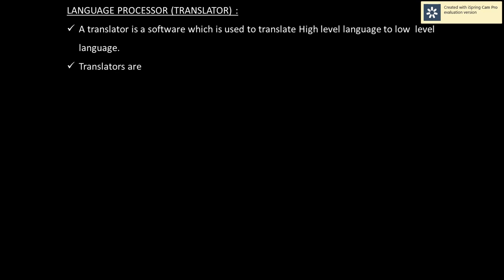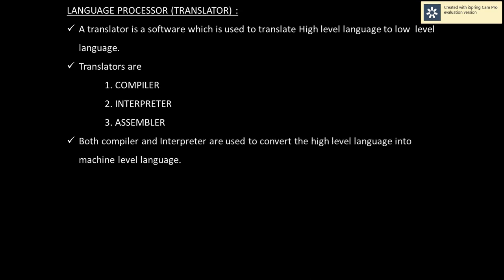Next, translators are of different types. First compiler, then interpreter, then assembler. There are three types of translators. What is the use of compiler, interpreter, and assembler? Both compiler and interpreter are used to convert high level language into machine level language.